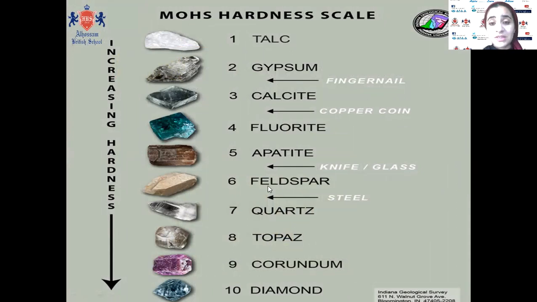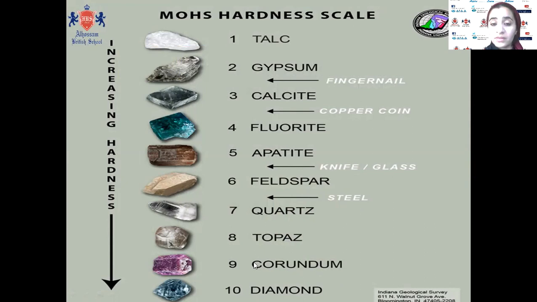Feldspar can be scratched by steel. Then we have quartz, topaz, corundum, and diamond, which are difficult to scratch. The hardest one in this group is diamond. For example, number 10, diamond, can scratch number 9, corundum.